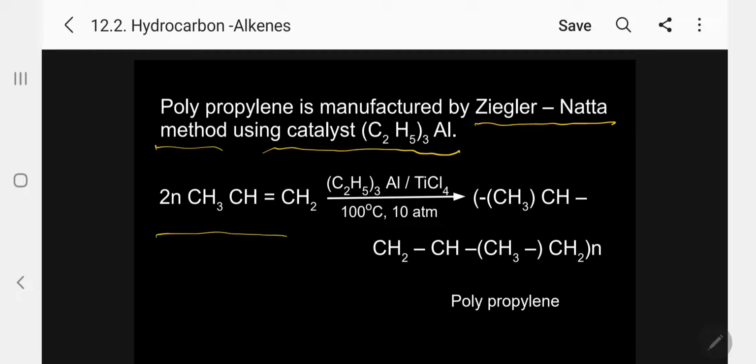So n moles of propene in presence of aluminum ethoxide and titanium tetrachloride, that is the catalyst, at 100 degree temperature and 10 atmosphere, we get polypropylene. Please follow. This is the Ziegler-Natta catalyst, aluminum ethoxide and titanium chloride.